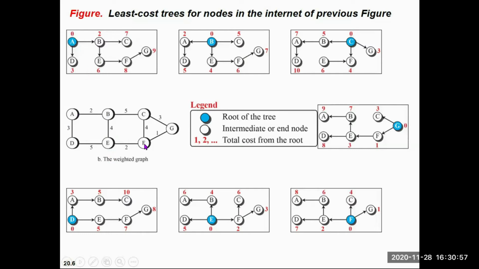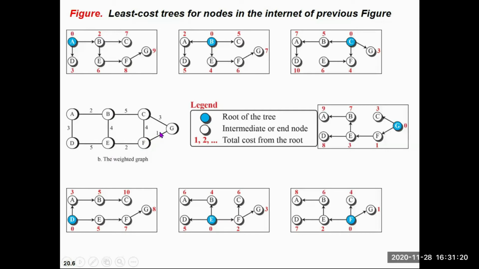If you want to send your data from A to F, then your least cost will be 6 plus this 2. Another option will be 7 plus 4, but 6 plus 2 is less than 7 plus 4. So that's why I have written 8 here. And for G, I need to add this 1 again.